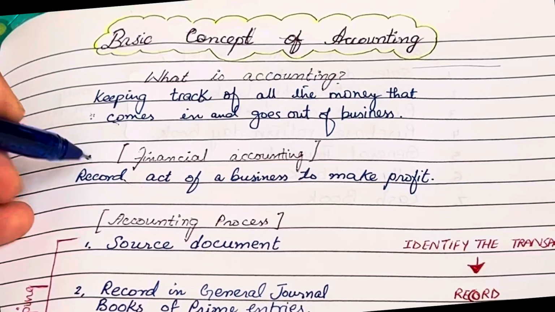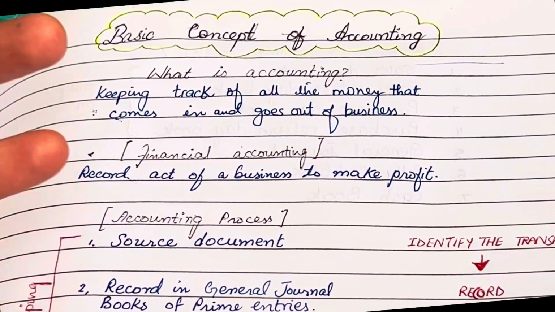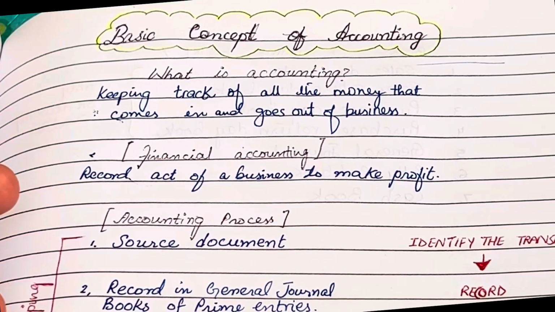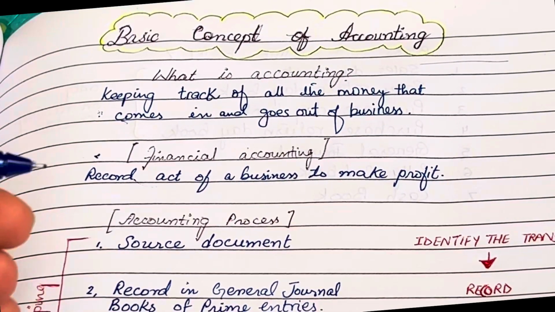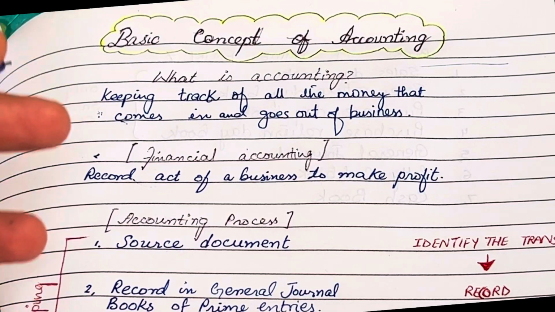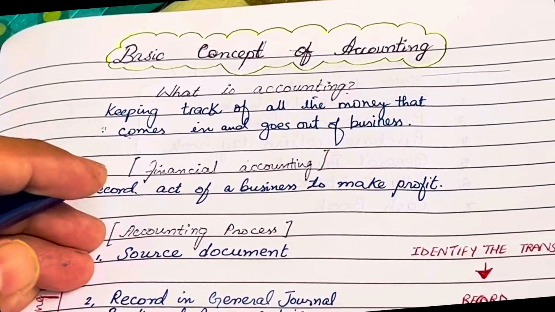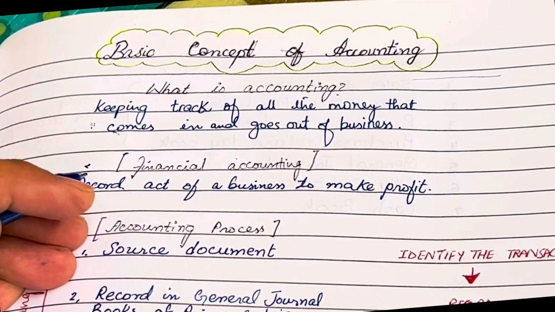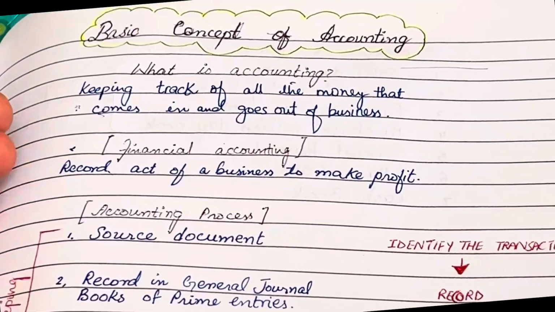Its main purpose is to prepare financial statements such as the income statement, which is also known as the statement of P&L, profit and loss, and the balance sheet, which now has another name, the statement of financial position. It tells us the business position, showing how much profit or loss a business has made and what its financial position is, right?